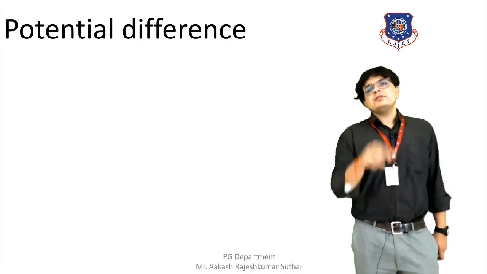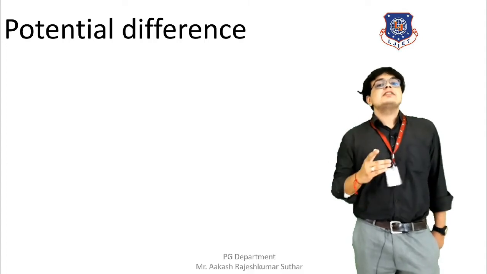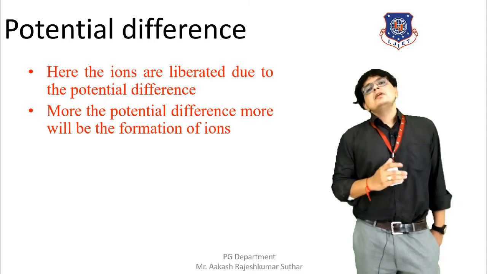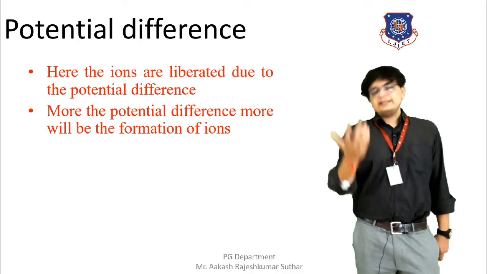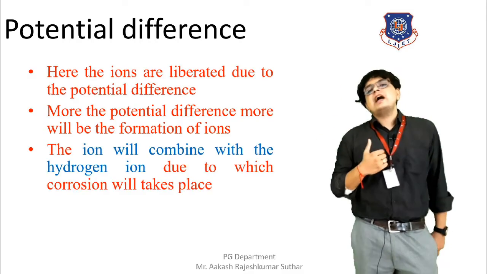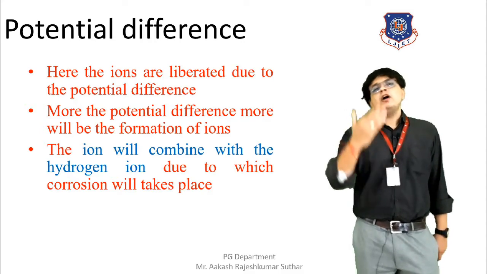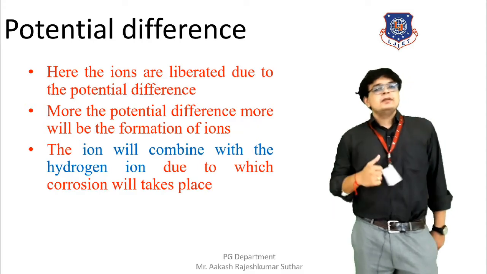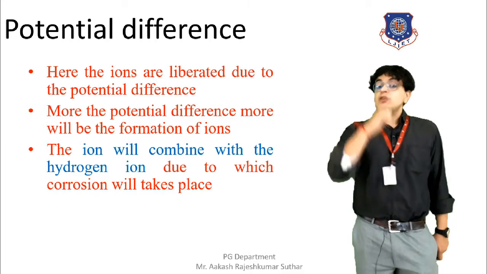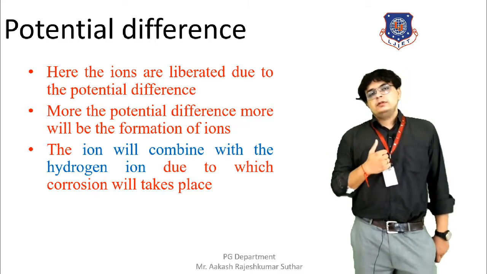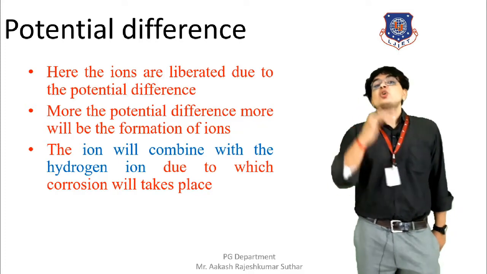If the difference between the anode and cathode is much more, then that can also cause the formation of ions. So by this also more ions will be formed on the surface, then the corrosion will be more, and ultimately the deterioration of the metallic surface will be more. So this is how the potential difference affects the corrosion.